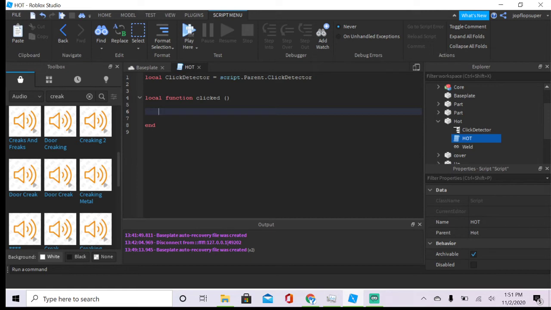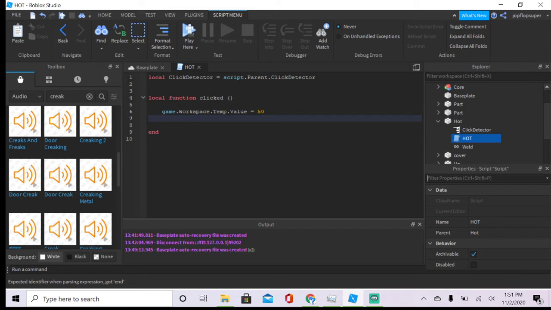So game.workspace.temp.value will equal 50. And yeah, you want to make it so it won't be used again. So we're gonna do local used equals false.